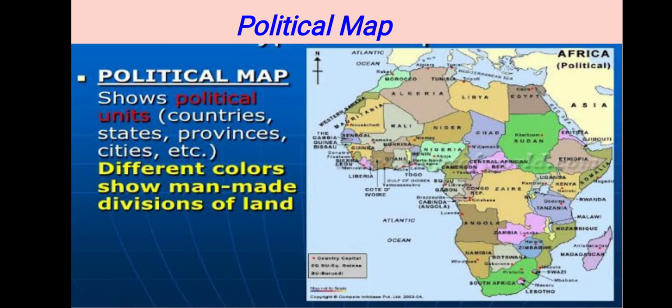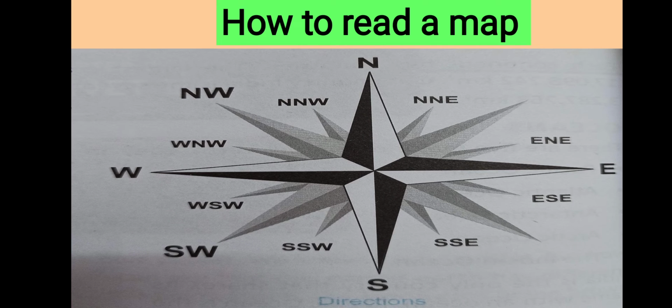Now, how to read the map? Which direction is where? How do we understand directions in the map? That we have to learn. To read the map, we should know the directions first. The direction towards which the compass always points, means the pointer of the compass always points to one side, that side is known as the north side. Okay, see here, north is given to you. N means north.